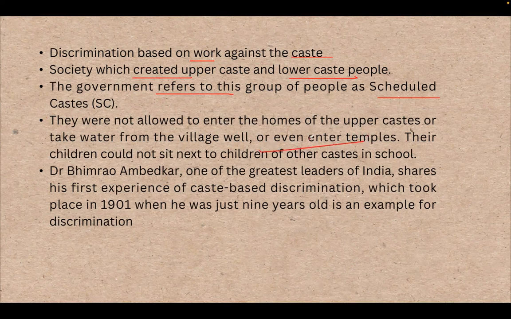Even Ambedkar's family was not allowed to enter temples. Their children could not sit next to children of other castes in school. For example, Ambedkar. Dr. B.R. Ambedkar, one of the greatest leaders of India, shares his first experience of caste-based discrimination, which took place in 1901 when he was just 9 years old. This is an example of discrimination.